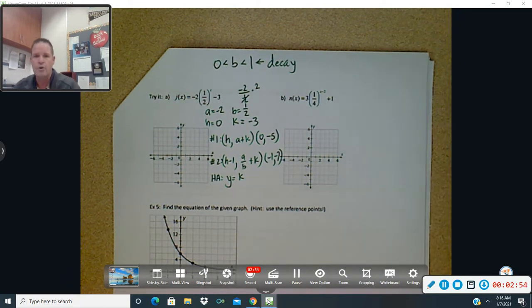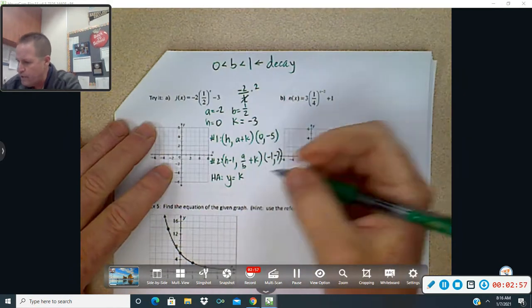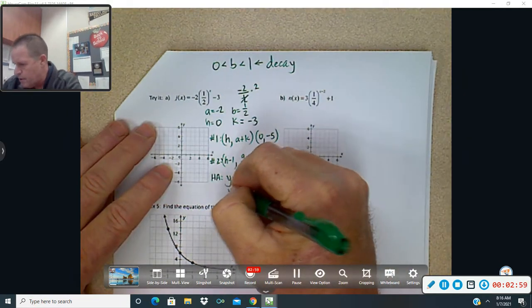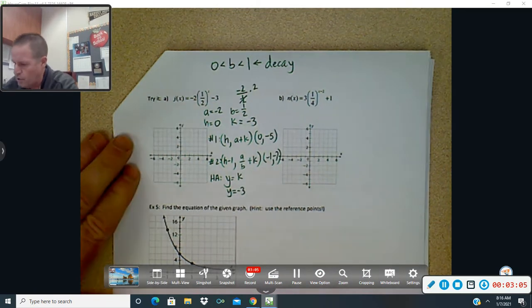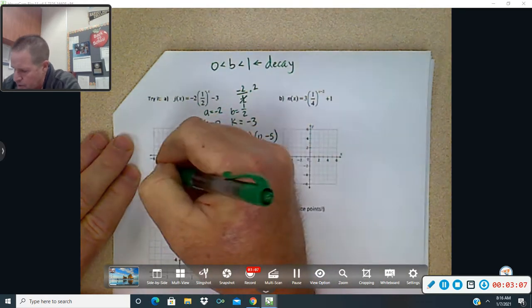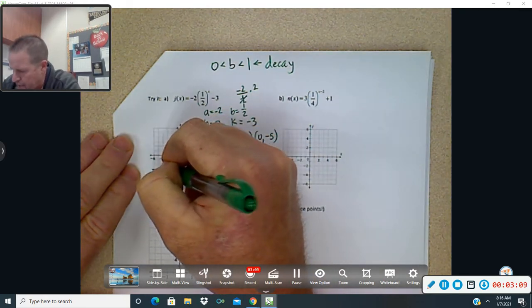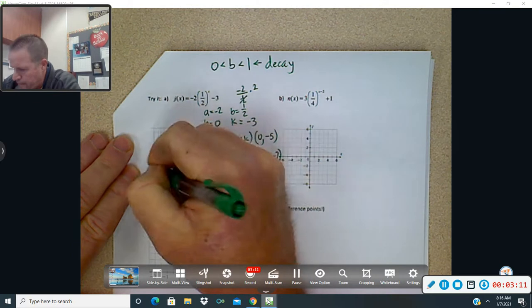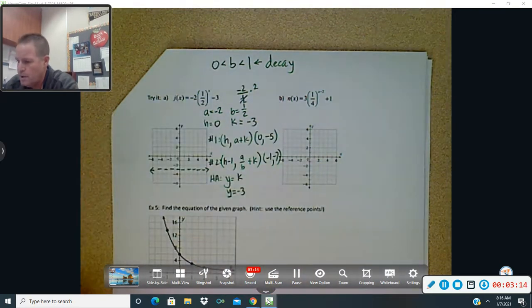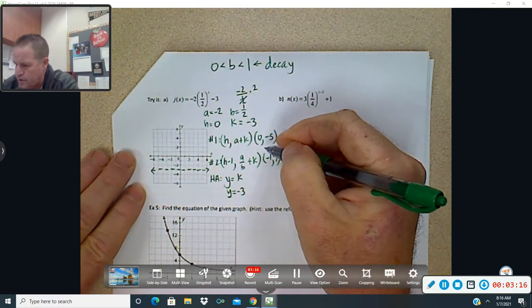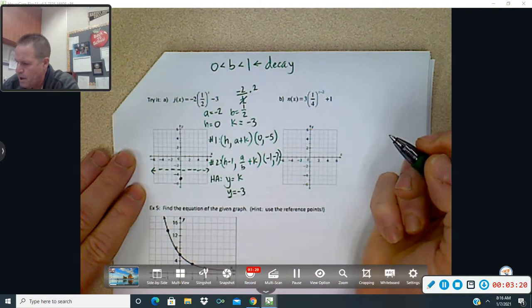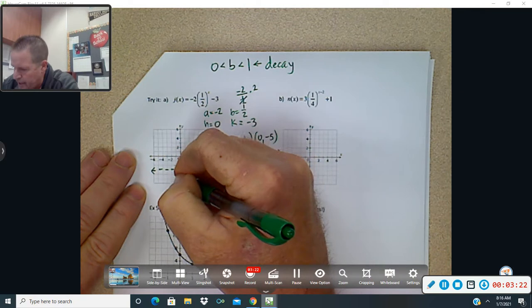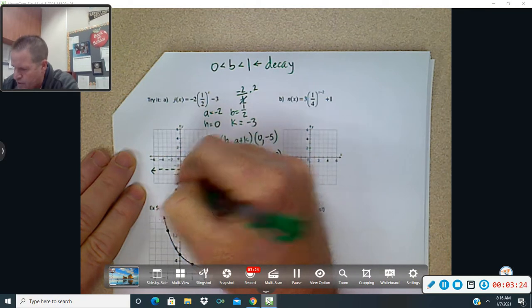And now your horizontal asymptote should be y equals k, y equals -3. Are you with me? So now we need to plot that asymptote first. Plot an asymptote that goes through -3. Plot your 2 reference points, 0, -5, which is right there, and -1, -7, which is right here.